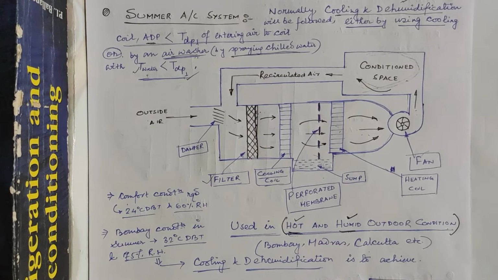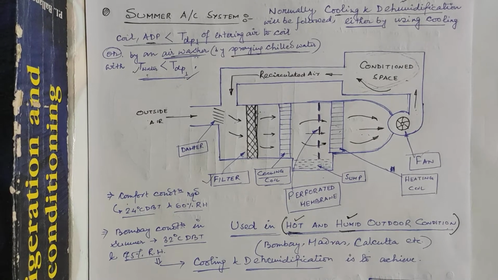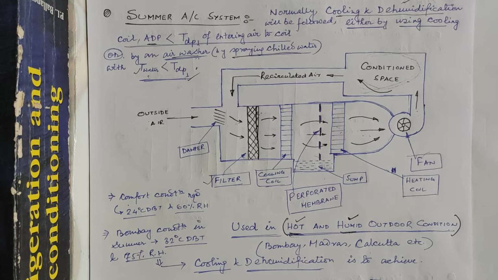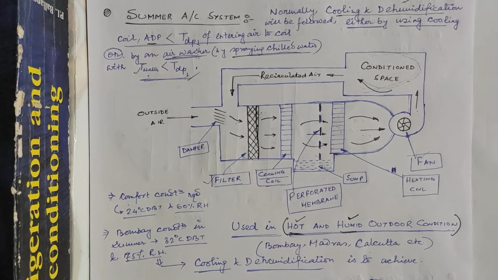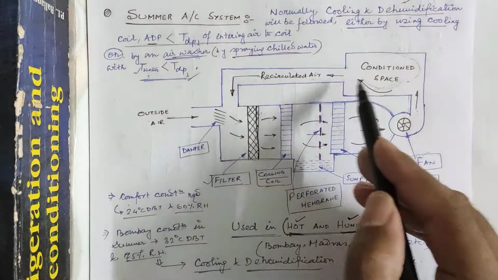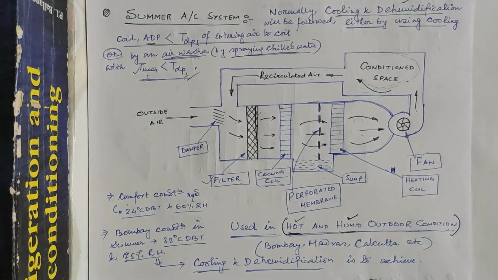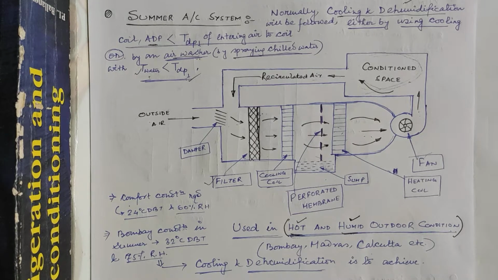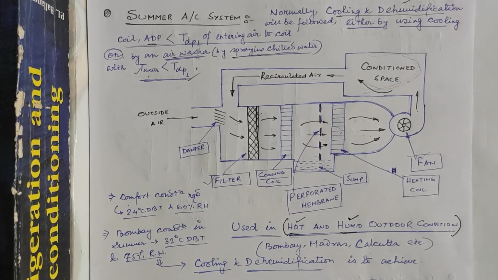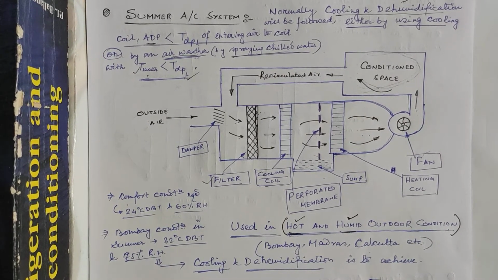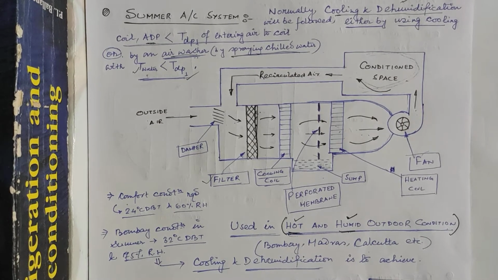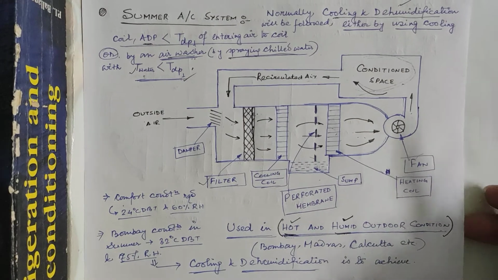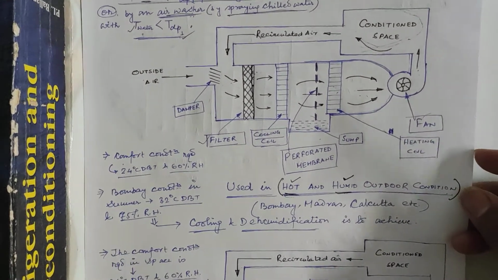From the conditioned space, a part of the used air will be exhausted to the atmosphere by the exhaust fan or ventilator, and the remaining part of the used air, known as recirculated air, will enter into this return duct and again be mixed with the fresh air coming from the outside through this damper. So in this way the process will continue again and again.